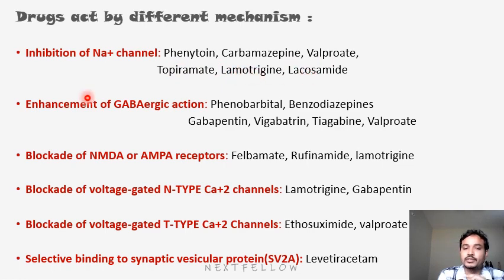Next, enhancement of GABA. GABA is an inhibitory neurotransmitter. In this group we have phenobarbital, benzodiazepines, gabapentin, vigabatrin, tiagabine, and valproate.